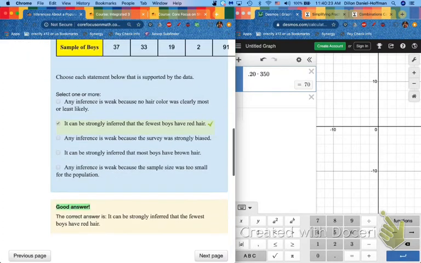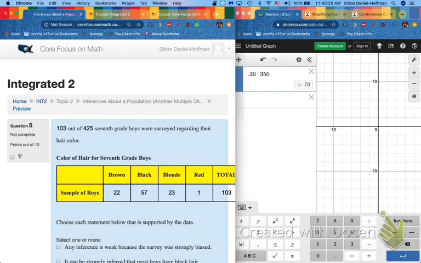Okay. Good answer. Thank you. I wish it said a hair pun, like, well, red for the red hair.